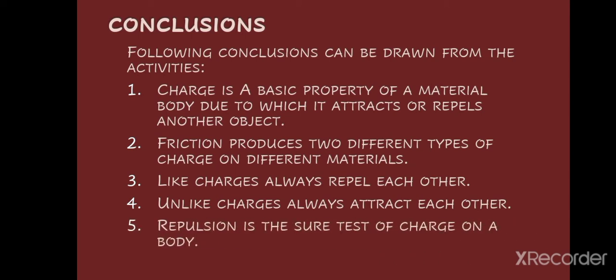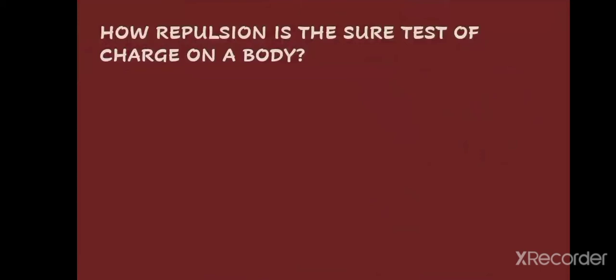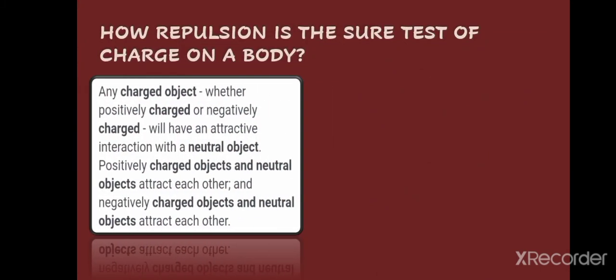Repulsion is the sure test of charge on a body. This is an important thing here. You might ask a question: why not attraction? Why is attraction not the sure test of charge on a body? So here is the answer. As I have told you, a neutral object is an object which has the same number of positive and negative charges in it. So let's see.